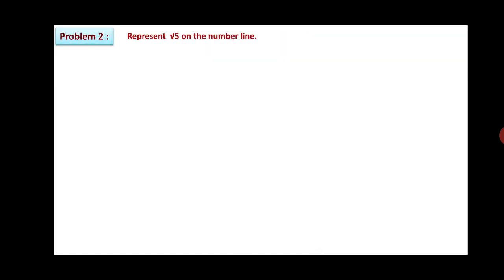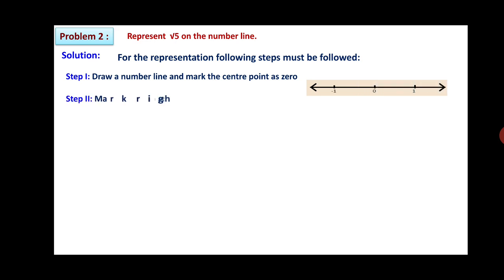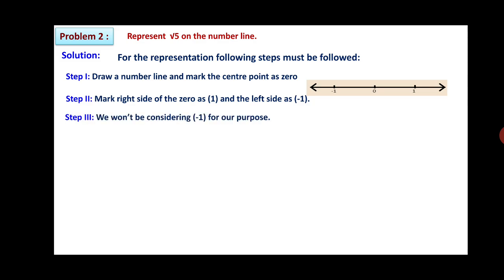Friends, we will consider one more. Represent root of 5 on the number line. Following are the steps that you have to follow. First one, draw a number line and mark the center point as 0. You can see in the figure. Step 2, mark right side of the 0 as 1 and the left side as minus 1. We won't be considering minus 1 for our purpose.